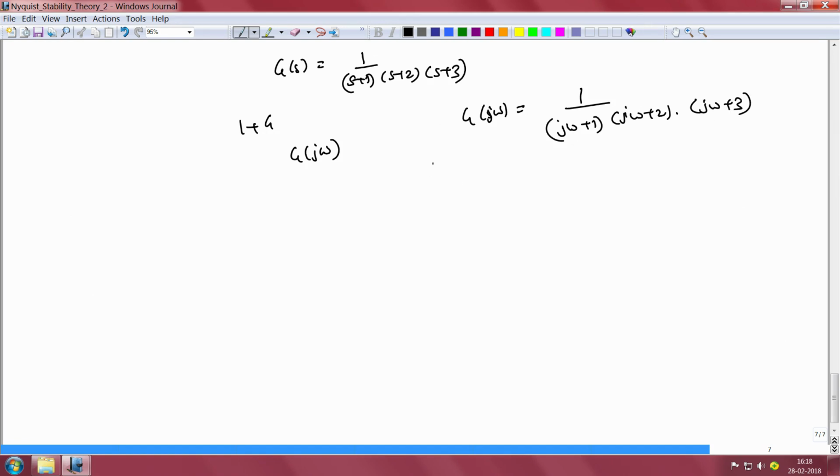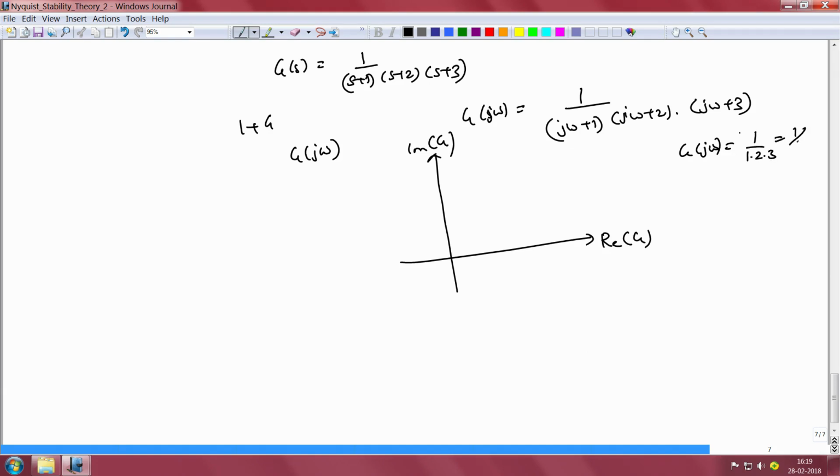We note that when omega is equal to 0, if we were to plot the real part of g versus the imaginary part of g, we would have g of j omega equal to 1 by 1 times 2 times 3, which is 1 by 6. Now 1 by 6 is a positive real number, which indicates a complex number with phase equal to 0 and magnitude equal to 1 by 6. So we locate it on the positive real axis of the g of j omega plane, and this is the point 1 by 6.